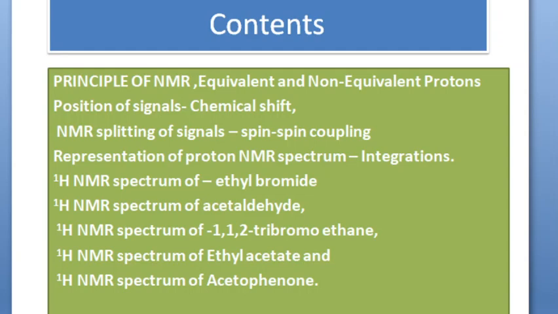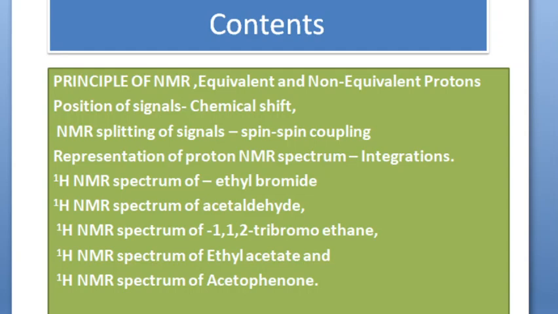We will study the H1 NMR of ethyl bromide, acetaldehyde, 1,1,2-tribromoethane, ethyl acetate, and acetophenone. These examples are given as part of our curriculum. Let us see these examples and their structural elucidation by using NMR spectroscopy. We are going to see them one by one.